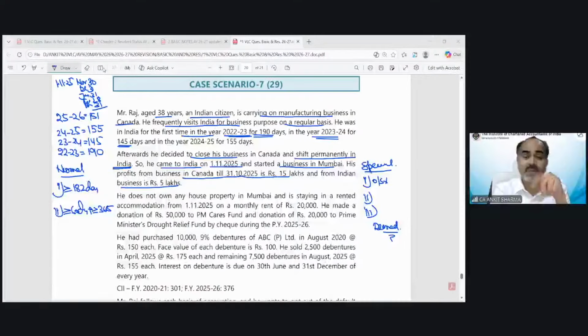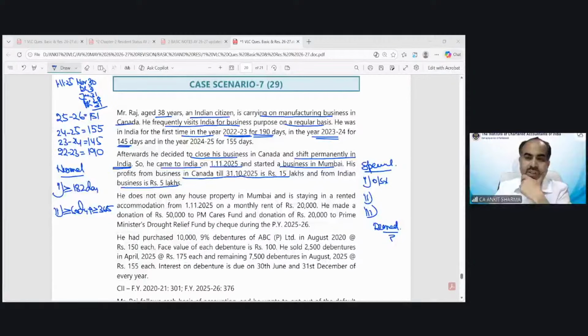And for that kind of person, one more extra condition is there: if he's in India for 120 days or more but less than 182 days. So for that kind of resident, three conditions need to be checked to become a resident and not ordinarily resident. If any of those is fulfilled, then he will be considered a resident and not ordinarily resident. Okay, Arun?